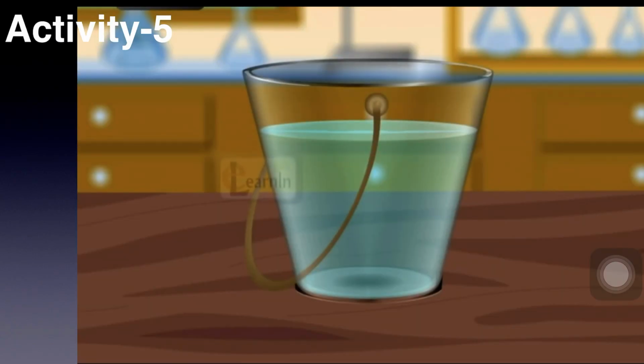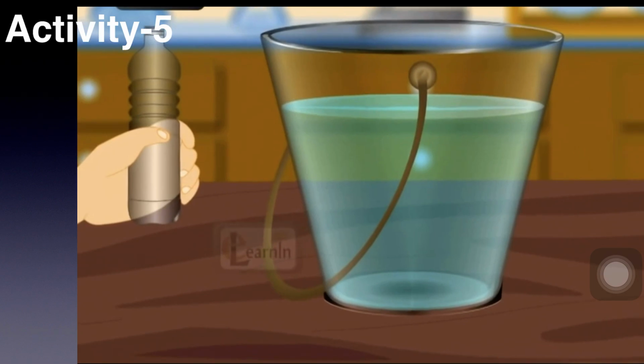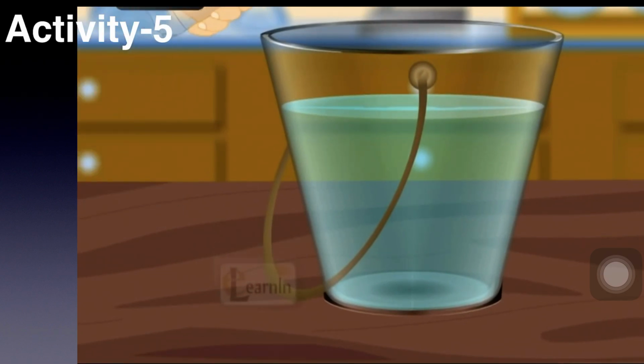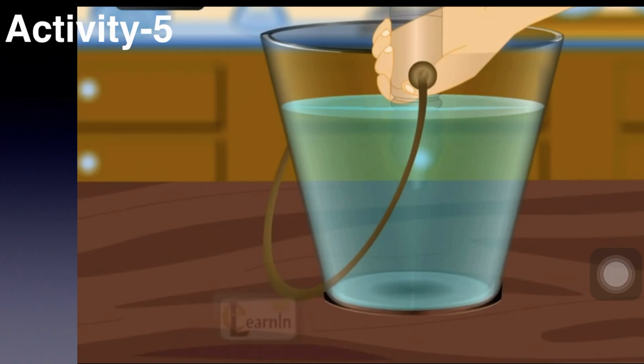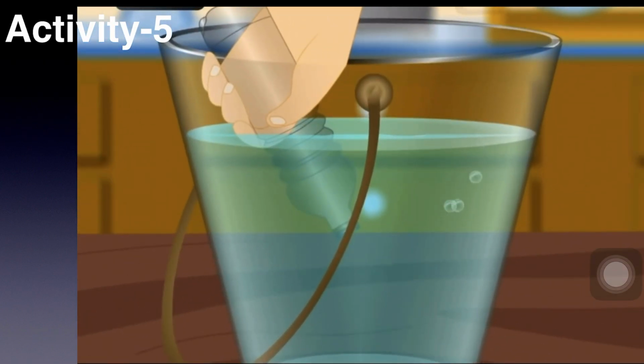Let us see one more activity. Take an empty bottle and dip it in the bucket full of water. What happens? As you can see, the bottle is empty. It starts filling with water. As you can see, the bubbles are forming. We come to know from the activity that air has properties like occupying space, having a certain volume, having mass and weight.